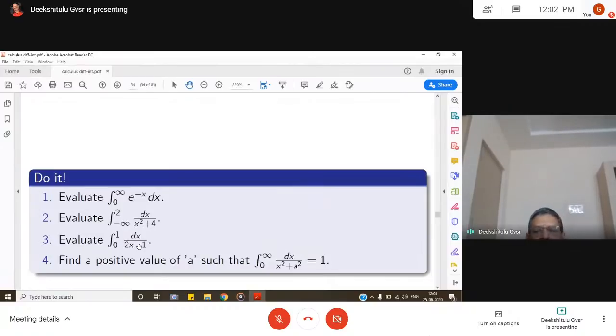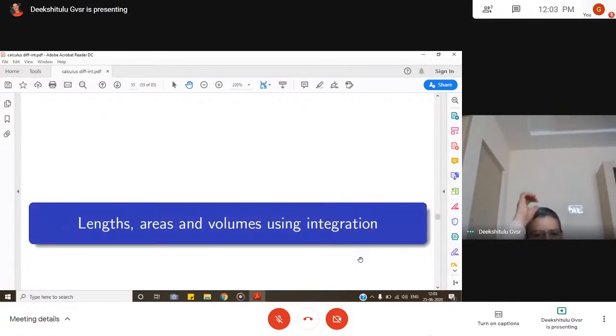So, some problems for practice. Do it: 0 to infinity e power minus x dx; minus infinity to 2 dx by x square plus 4; integral 0 to 1 dx by 2x minus 1. Find a positive value of a such that, I think this problem was asked earlier in GATE also, integral 0 to infinity dx by x square plus a square is equal to 1.